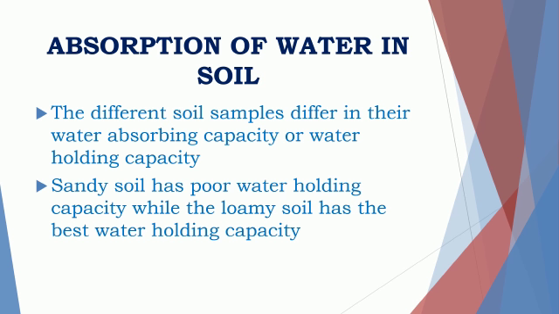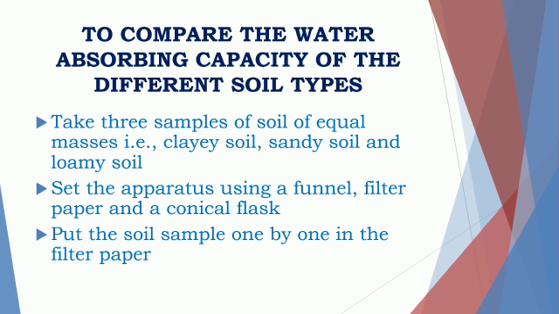Now, to understand this property well, we are learning one activity which compares the water absorbing capacity of different types of soil. For this, you need to take 3 samples of soil of equal masses. It means the weight should be the same. The different soil samples should be clayey soil, sandy soil and loamy soil. Set up the apparatus using a funnel, filter paper and a conical flask as shown in the picture. Put the soil samples one by one in the filter paper.